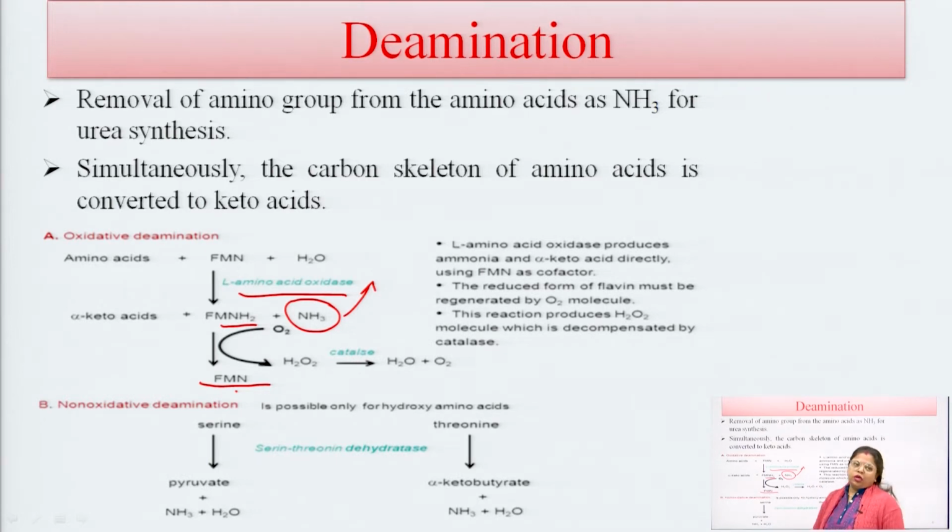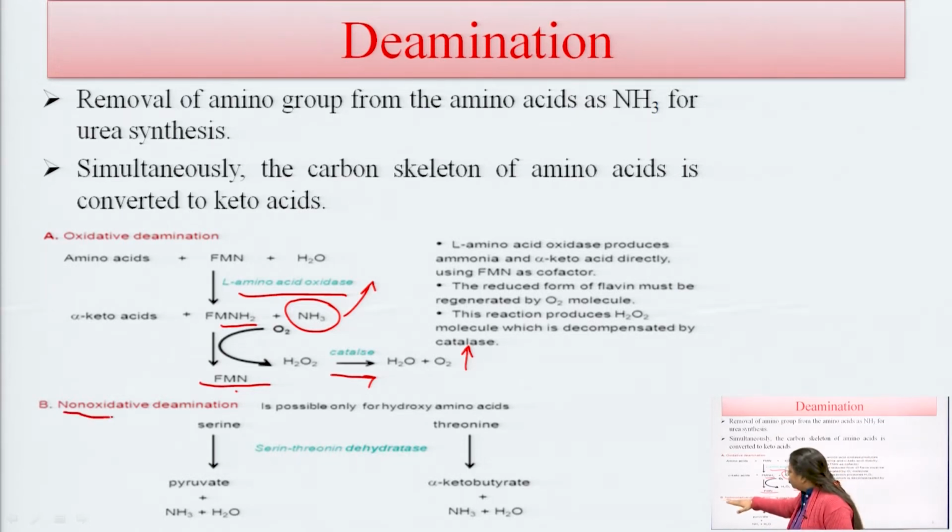One oxygen molecule is used to form hydrogen peroxide, which is degraded by catalase to water and oxygen, and this oxygen is used again in the reaction.